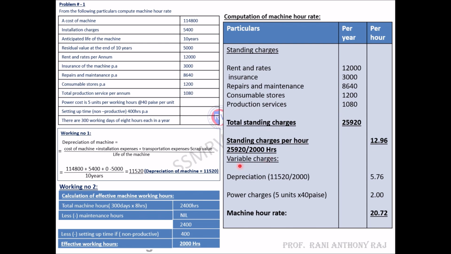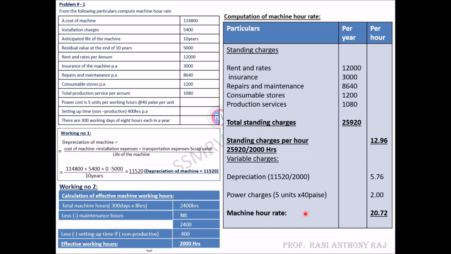Next we need to calculate variable charges. Variable charges, which vary, are depreciation and power charges. Depreciation we have already calculated for the machine, which is 11,520 divided by 2,000, the effective working hours. When you divide that, you will get 5.76 per hour. Then power charges: power cost is 5 units per working hour at 40 paise per unit. So 5 units into 40 paise, it is 2 rupees.